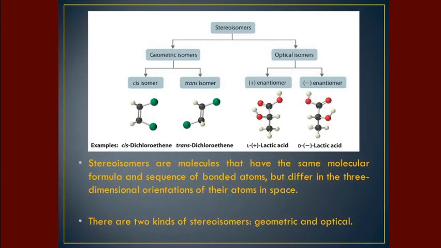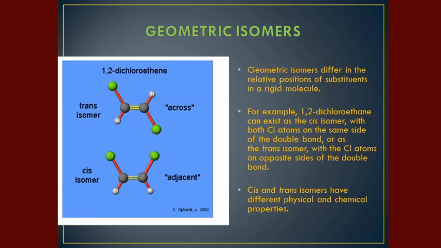Stereoisomers are molecules that have the same molecular formula and sequence of bonded atoms, but differ in the three-dimensional orientation of their atoms in space. There are two kinds of stereoisomers. They are geometric and optical stereoisomers, which I have shown in the previous slide. First, let's look into geometric isomers. Geometric isomers differ in the relative positions of the substituents in a rigid molecule.